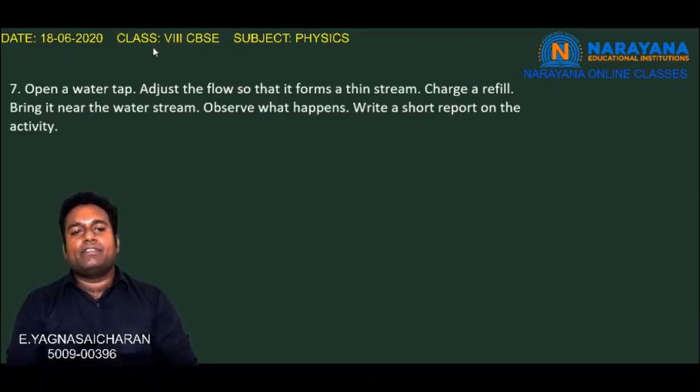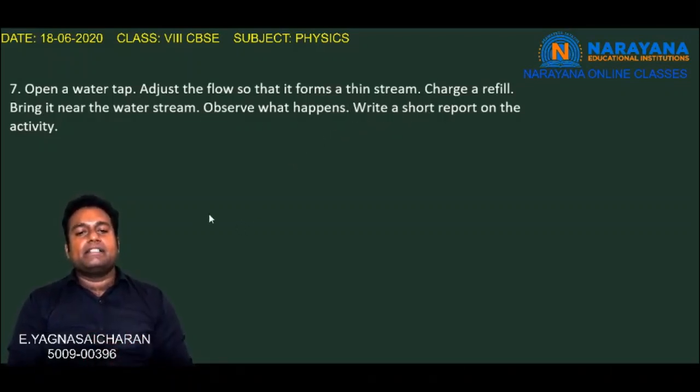So let us see the seventh question. Open a water tap, adjust the flow so that it forms a thin stream, charge a refill, bring it near the water stream, and observe what happens. Write a short report on the activity. Let us see the question once again. Open a water tap, adjust the flow so that it forms a thin stream, charge a refill, bring it near the water stream, and observe what happens. So we have to write a short report on this activity.